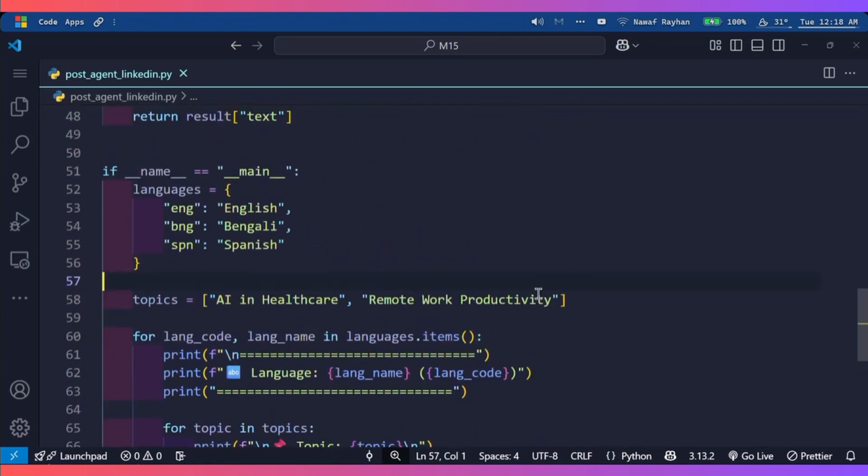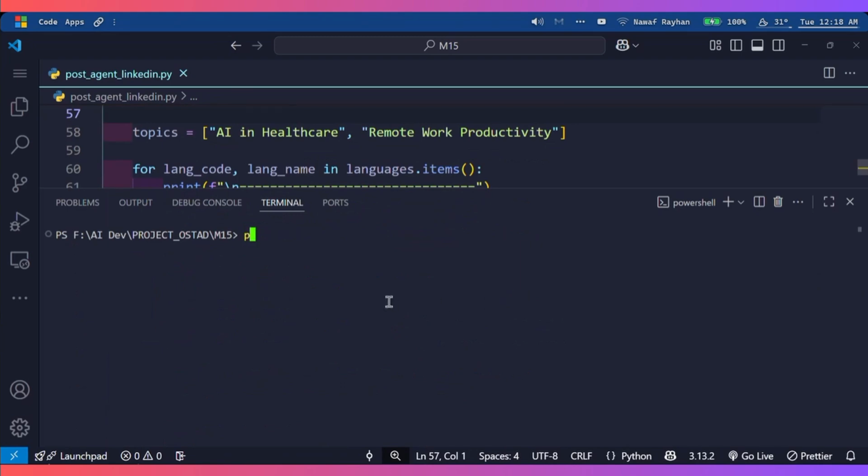After that we will test the model by running it. Running command for this project.